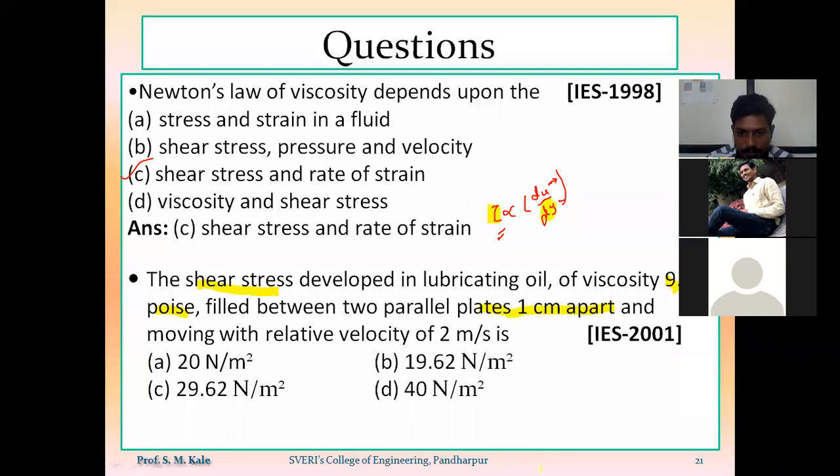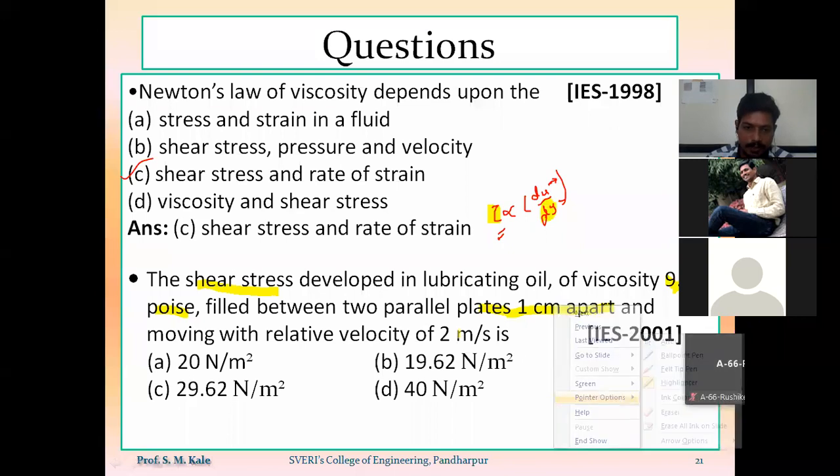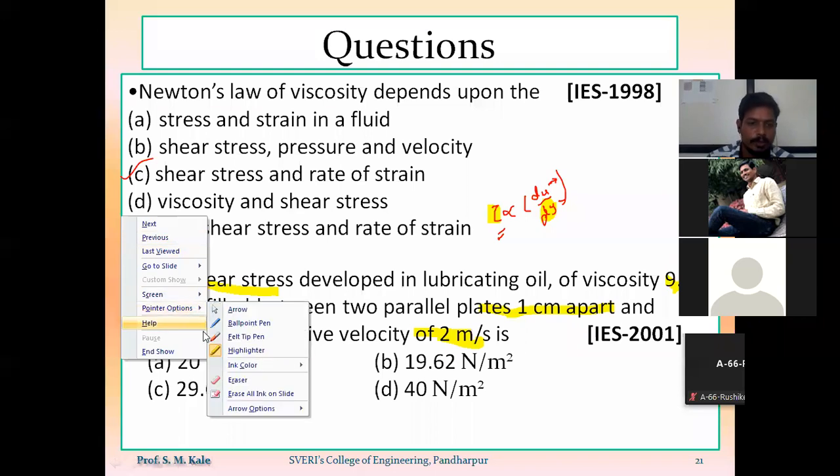And moving with a relative velocity of 2 meter per second. That means the value of du, the change in velocity, is 2 meter per second. First of all, you have to convert all those values into a single unit. That means you have to convert the poise into Newton second per meter square, and the centimeter into meter. And the relative velocity is given as 2 meter per second.